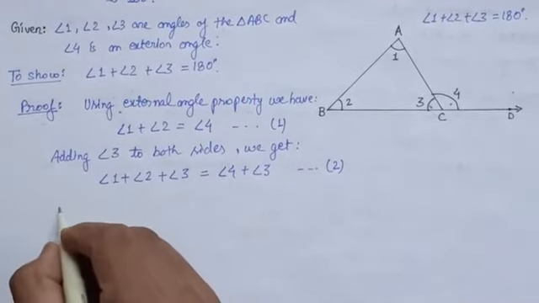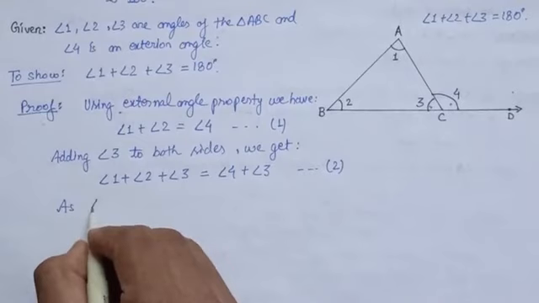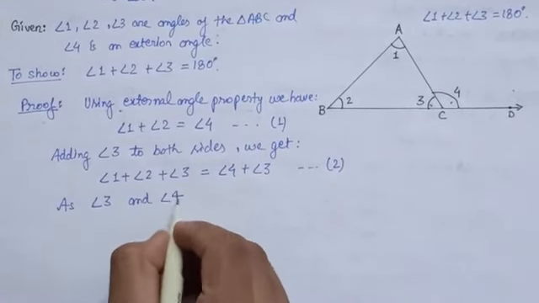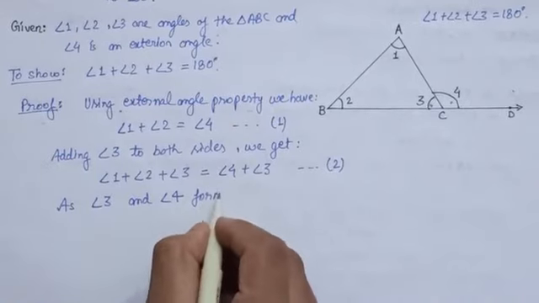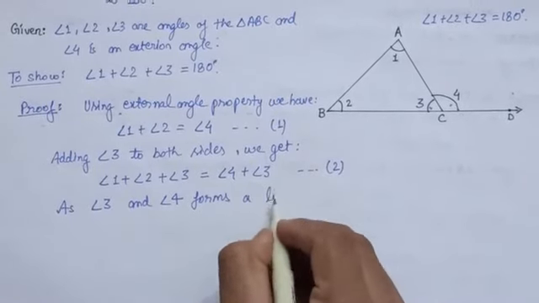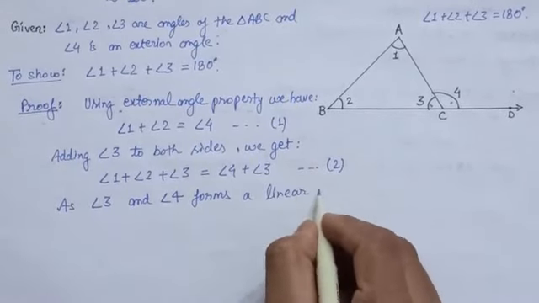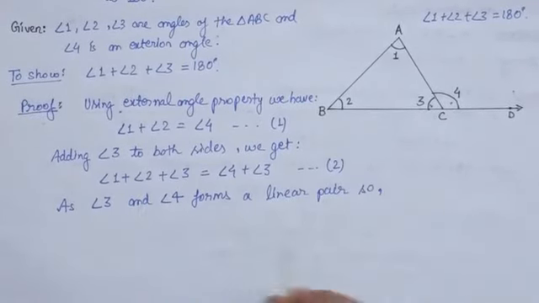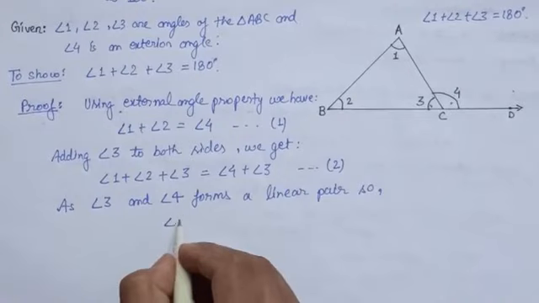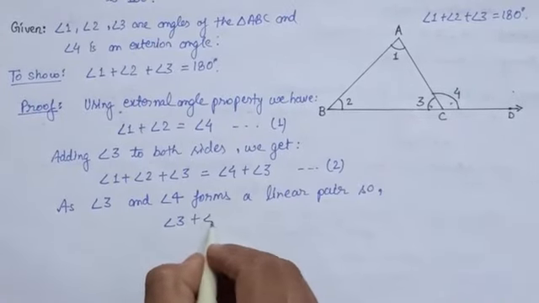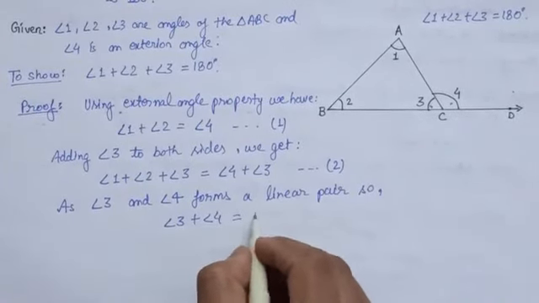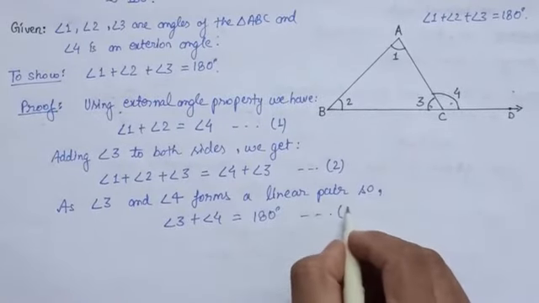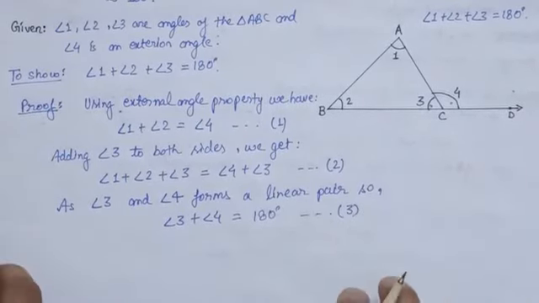So let us write, angle 3 and angle 4 form a linear pair. So what we have, angle 3 plus angle 4 is equal to 180 degree. Let us say this is equation number 3.